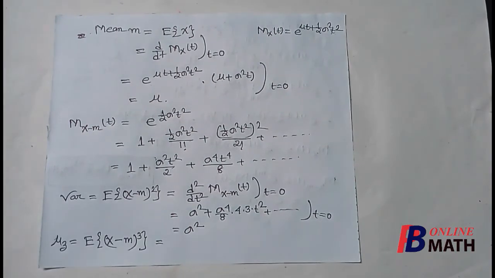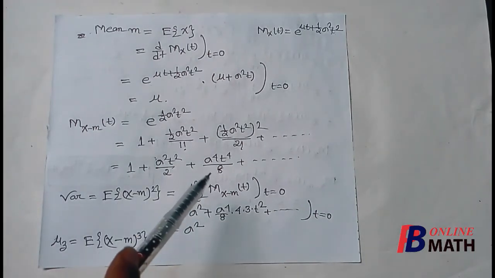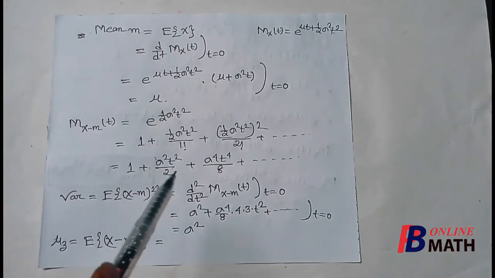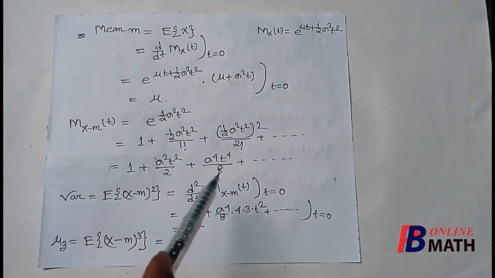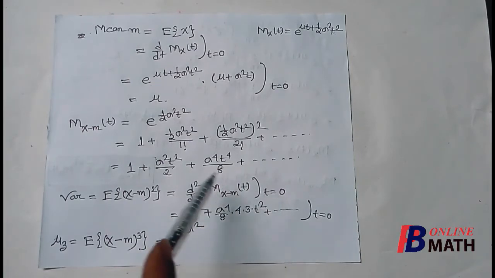Next, to find skewness, we know that the coefficient of skewness is given by mu 3 by sigma cube, where mu 3 is the third order central moment. So to find the third order central moment, we have to differentiate this M(x minus m)(t) 3 times with respect to t, and then we have to put t equal to 0. Here we find that if we differentiate the first two terms 3 times with respect to t, then this will be 0. Consider this term. If we differentiate t to the power 4 three times, then it will be 4 into 3 into 2 into t. So if we put t equal to 0, then it becomes 0.